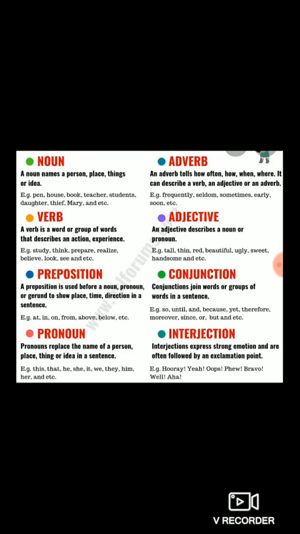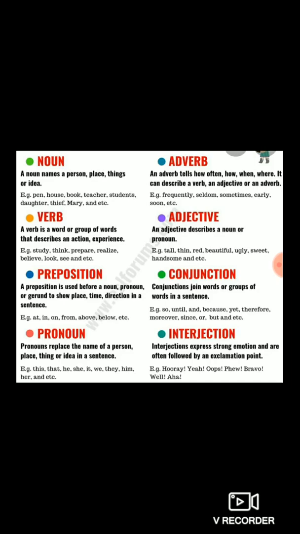Conjunction means joining words. Conjunction joins two words or two sentences. For example, Ram and Shyam are playing in the garden. So Ram and Shyam, these both are noun. These both are different persons. What is the conjunction word there? And. So Ram and Shyam means the conjunction word joins two words or two sentences.